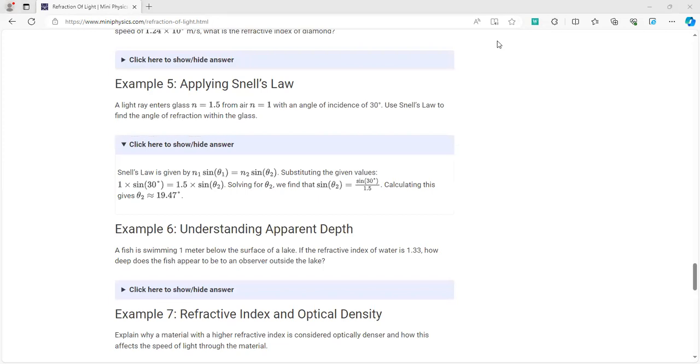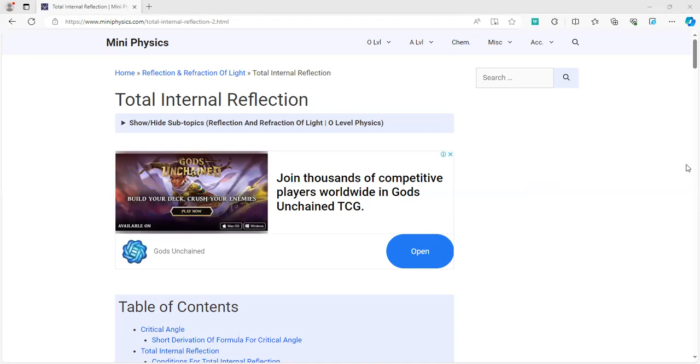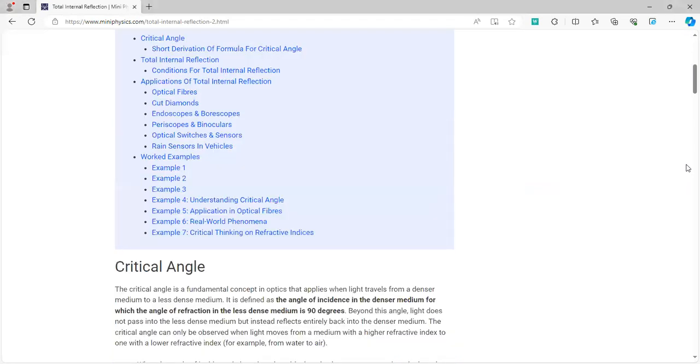Now I'll come to the last part, which will be total internal reflection. So now, what is total internal reflection? Total internal reflection is when light rays travelling in a denser medium reflect totally and are not refracted out of the medium.